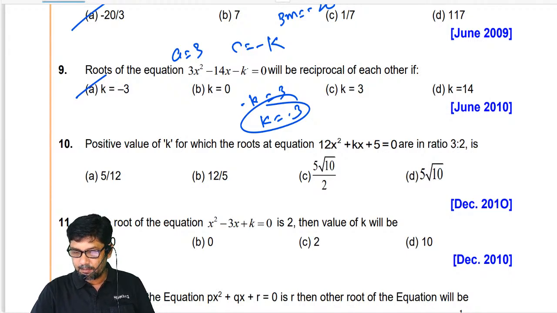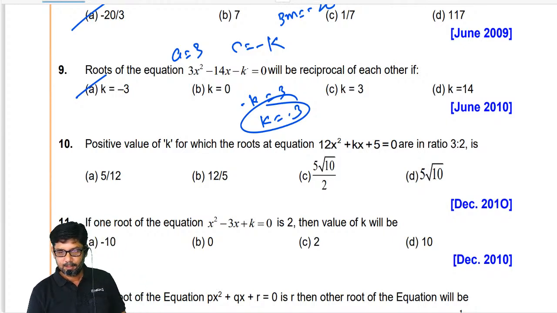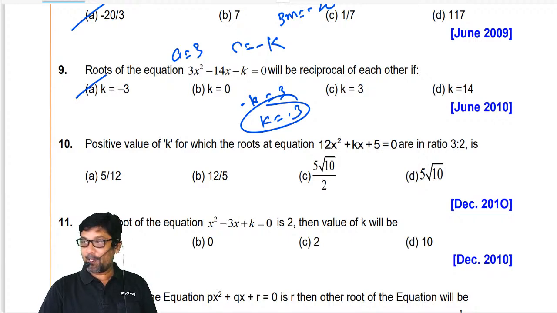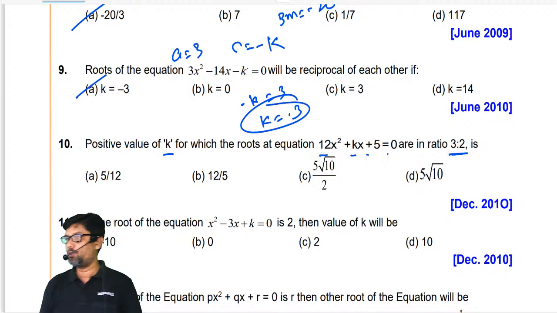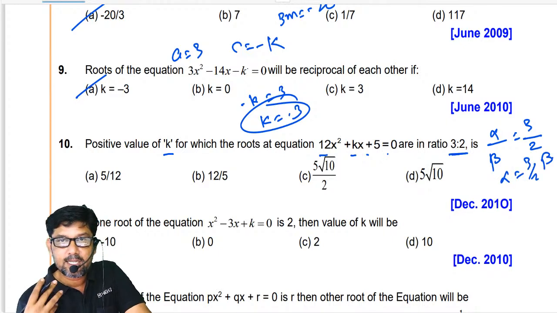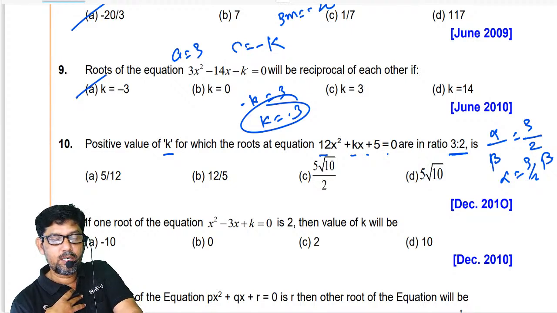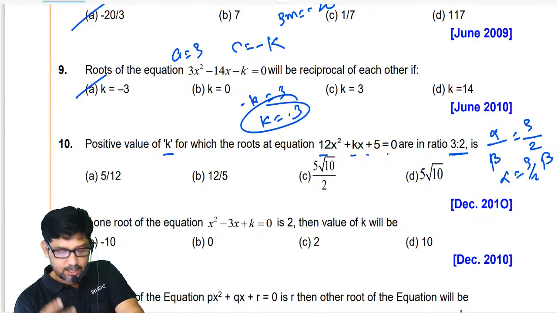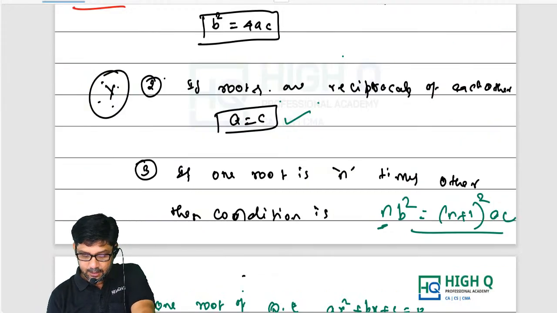If A is minus 3 means, that means I don't understand your question bank. Okay. Positive value of K for which roots of the equation 12x square plus kx plus 5 equal to 0 are in the ratio 3:2, which is given as alpha by beta equal to 3/2. Alpha is equal to 3/2 beta. This is the way kids are going to do. Definitely we are not kids, you are legends. For legends, I gave you one thing. Do you understand? Look at this.